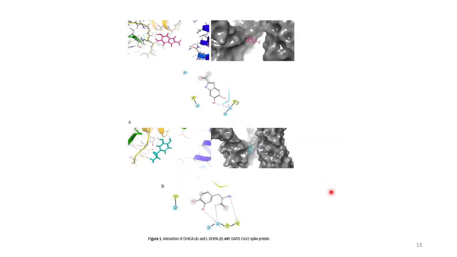Recently, during the COVID times, we found that melanin precursors such as DHAC as well as L-DOPA can bind the spike protein of the coronavirus, and it was found to inhibit the spike protein from binding to the lung epithelial cells.